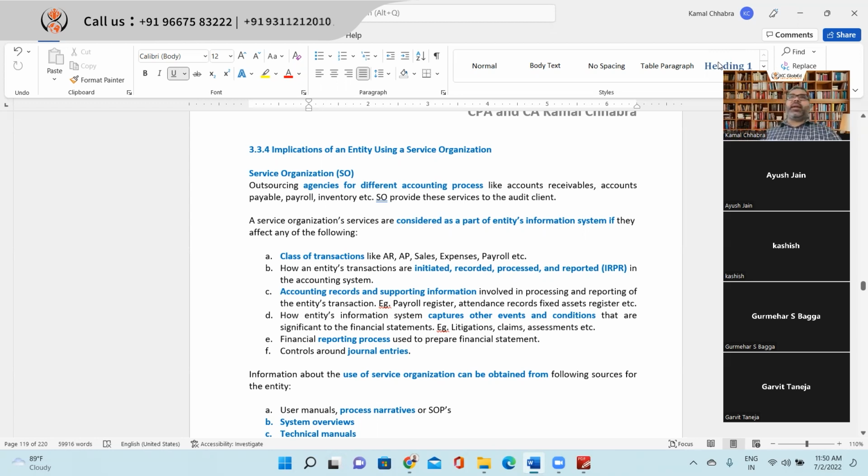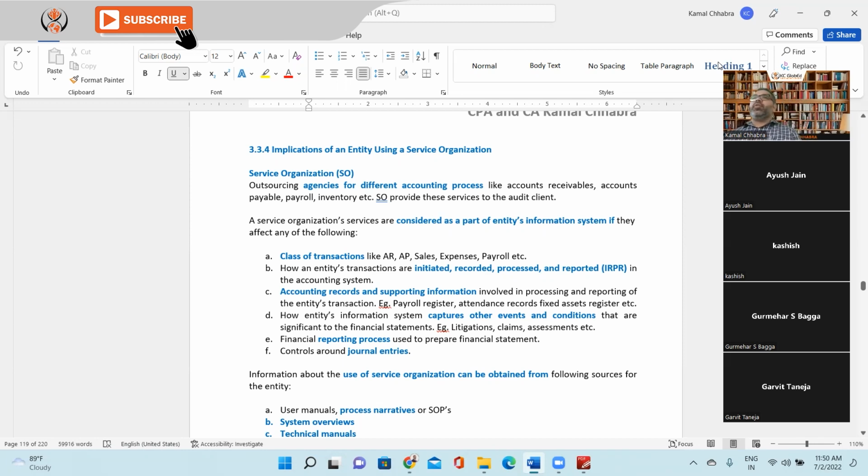Those items are impacting your financial statement and your entity does not have direct control because you have outsourced to a third party. That third party's internal control environment will matter for you to conclude on the financial statement of your audit client, because the item that the third party is maintaining is material to your financial statement. If it is not material, you should not be bothered about it.